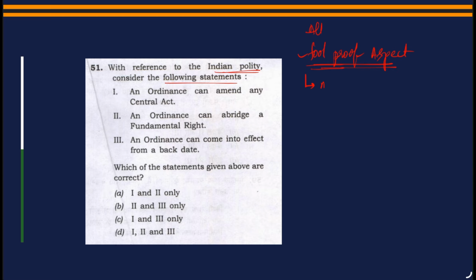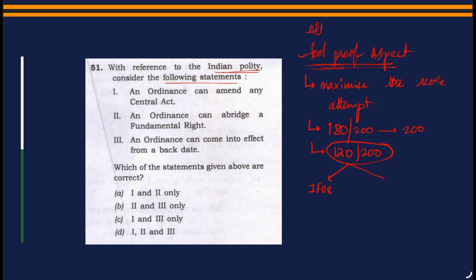So our idea is to maximize the score or the attempt. Our objective is not to get 180 or 200 for 200. Our objective is to get anywhere around 120 for 200, so you'll be able to even write IFoS mains as well as CSE. So if we use this technique, there is a very high chance that out of 10 times, 7 times we will arrive at an answer.